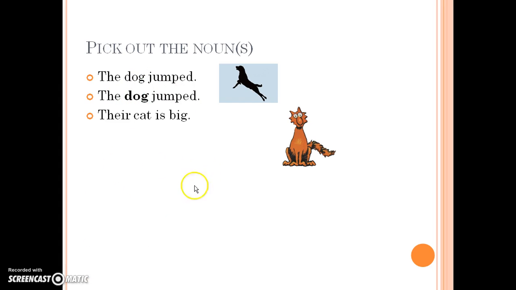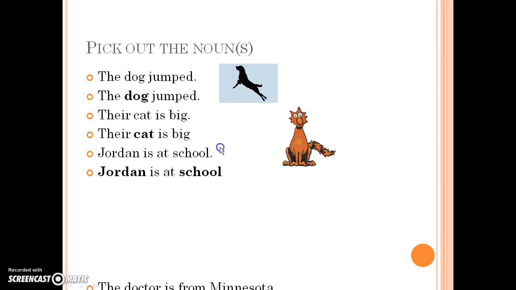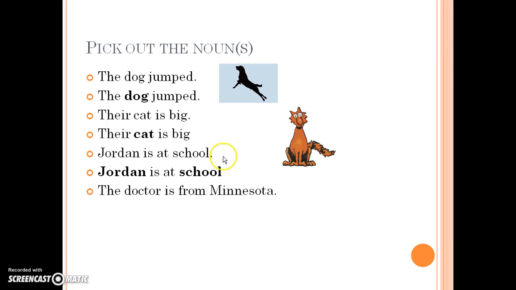Their cat is big. When we look at this, big is a describing word. And cat, well, that's an animal, so it is also a noun. Jordan is at school. School and Jordan are the only two words that would be nouns in this sentence. They are a person and a place.